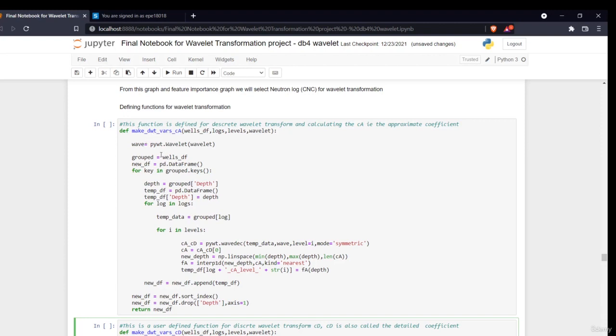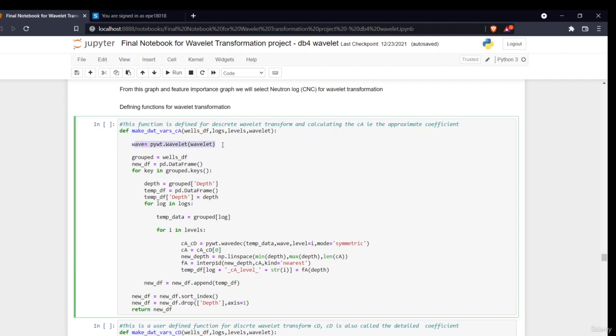CA means approximate coefficients, right? So I am taking well_df, logs, levels, wavelet, which wavelet I have to use, how many levels, which log I will use, and well_df, that means the whole data set. Now the very first thing it is doing is creating wavelets. It is assigning these.